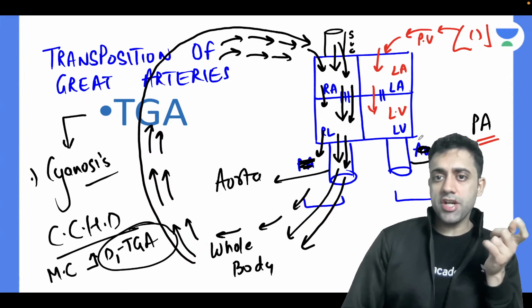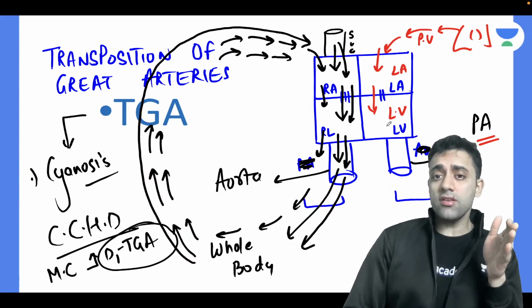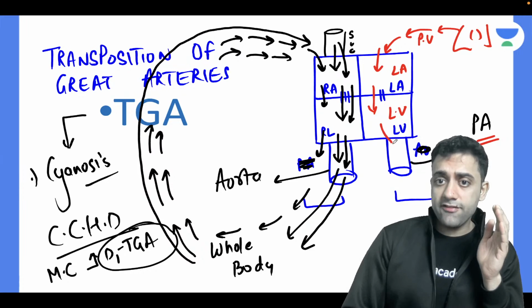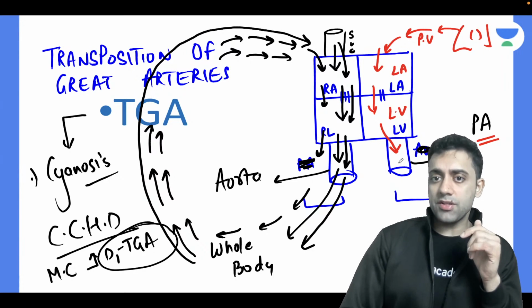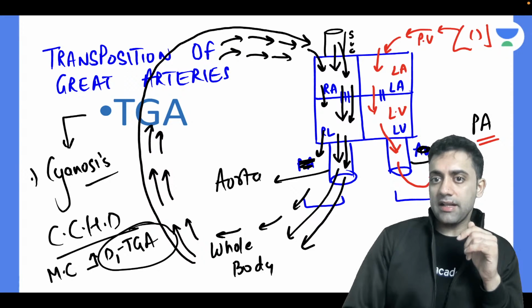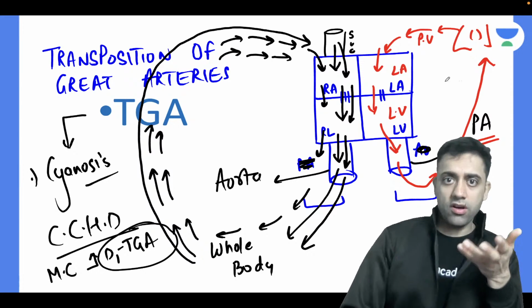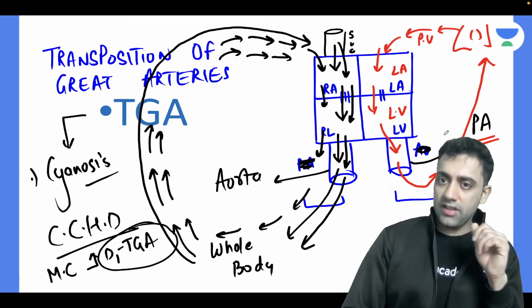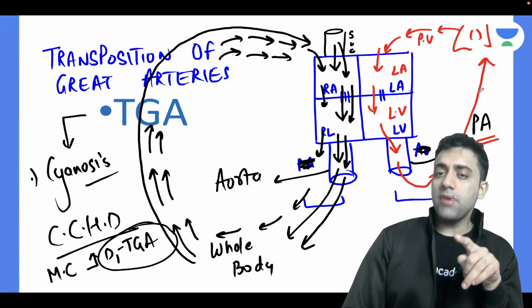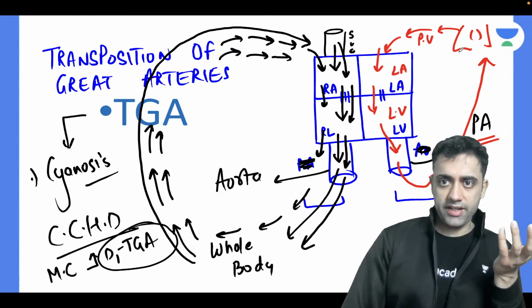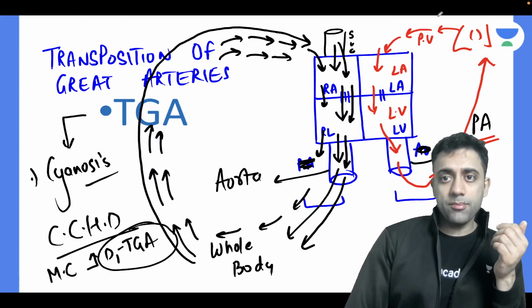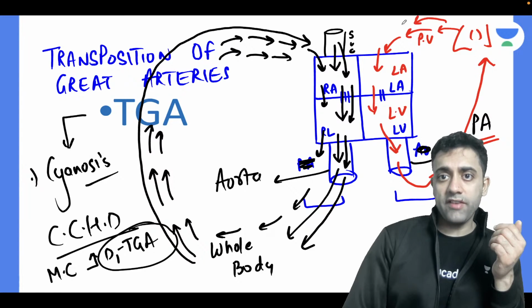So can we appreciate that this oxygenated blood from the left ventricle enters the pulmonary artery, and where is the pulmonary artery attached? Normally to the lungs, right? So once the oxygenated blood from the pulmonary artery goes to the lungs, what happens in the lungs? Purification takes place, and then again the purified blood from the pulmonary veins enters the left side of the heart.